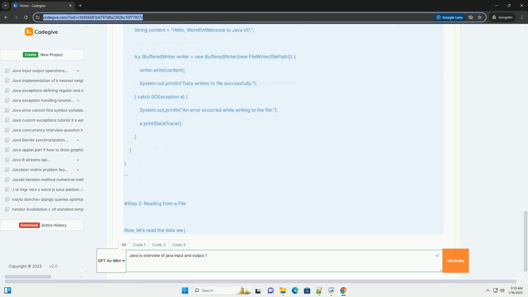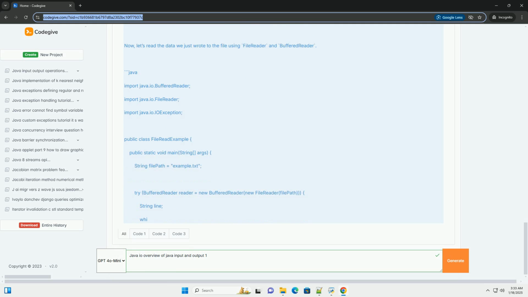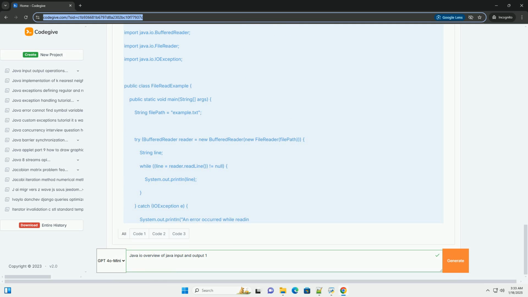Overview of Java I/O. Java I/O is primarily divided into two packages. 1. java.io. This package provides classes for system input and output through data streams, serialization, and the file system. It includes classes like File, InputStream, OutputStream, Reader, and Writer. 2. java.nio. Introduced in Java 1.4, this package provides a more efficient way to perform I/O operations, particularly when dealing with buffers and channels. It is designed for scalable I/O operations.